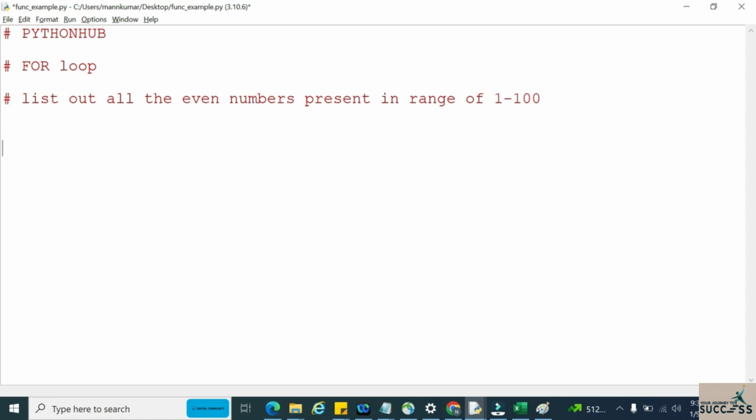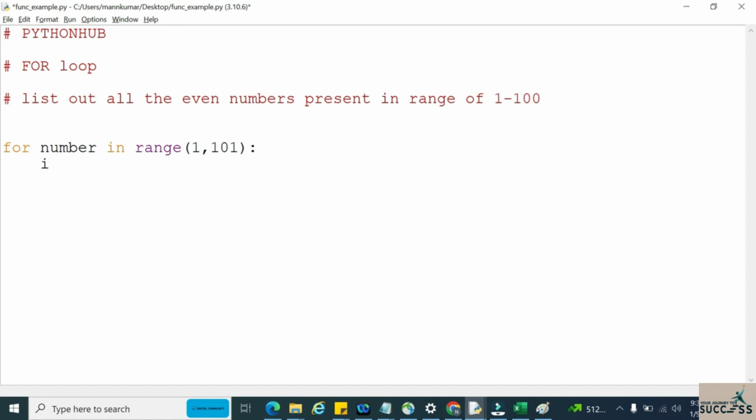Now let's try to run a loop over here. We are running a for loop: for number in range. I want to get the numbers from 1 to 100, so if I want 1 to 100, I need to take this range object from 1 to 101. And here we need to apply an if condition.